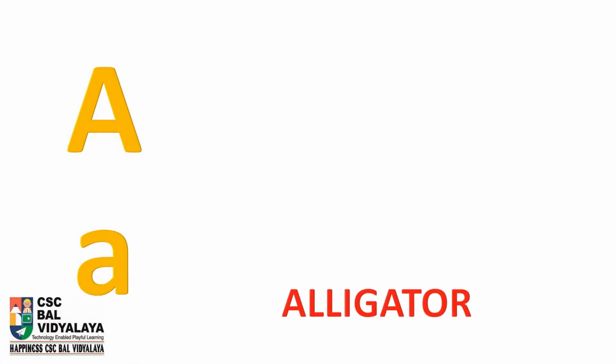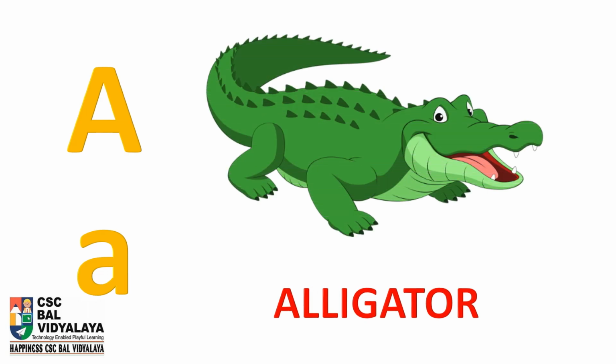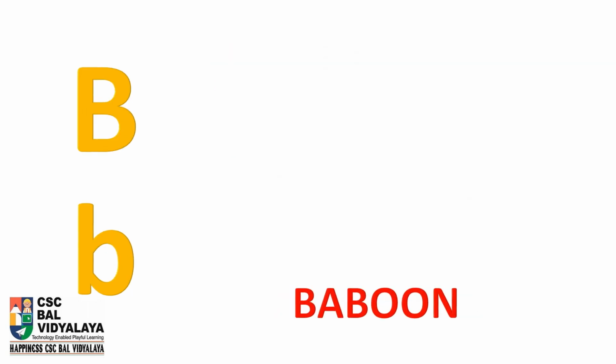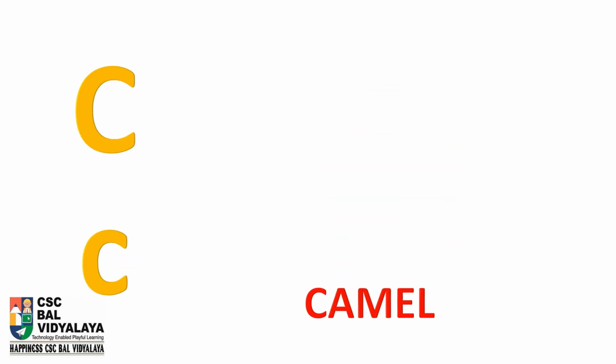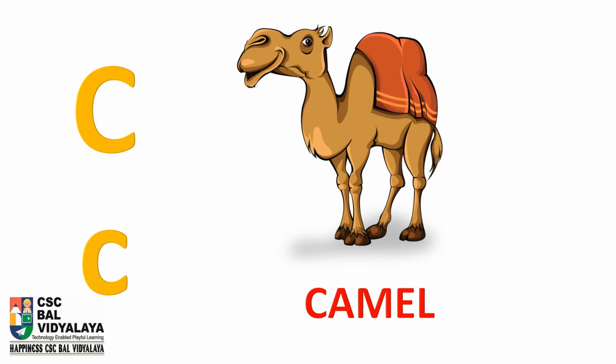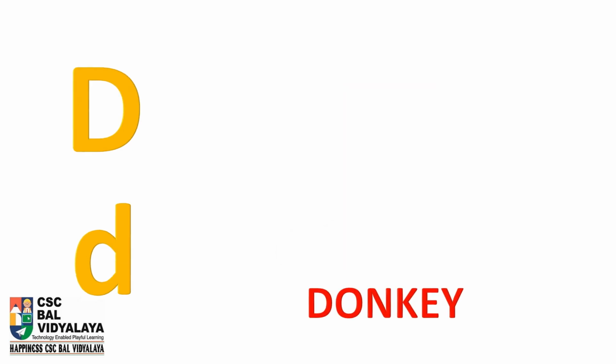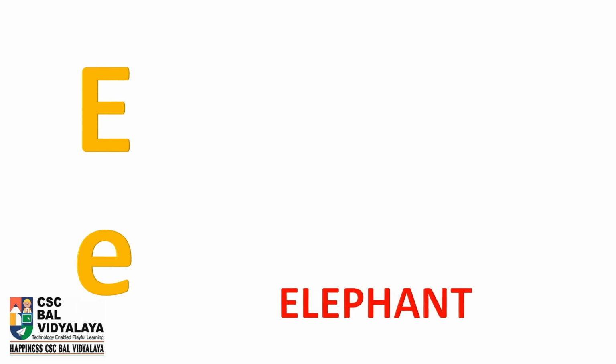A is for alligator. B is for baboon. C is for camel. D is for donkey. E is for elephant.